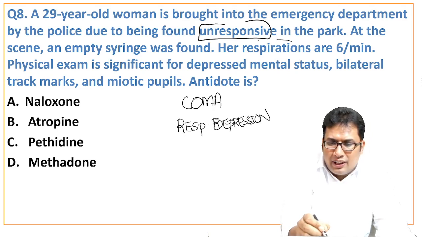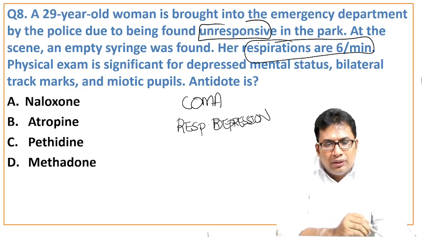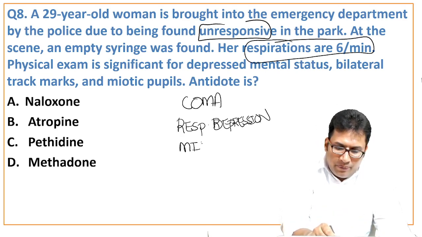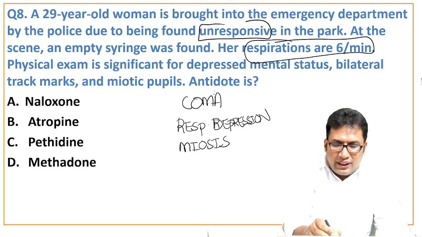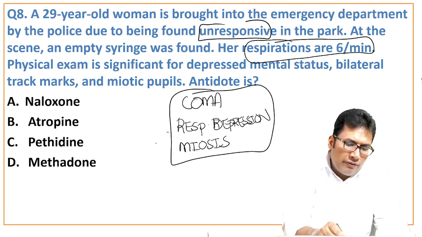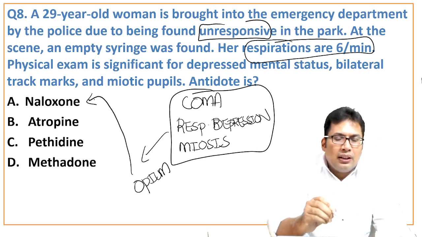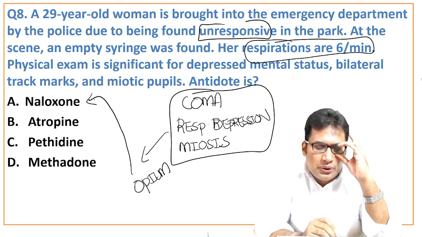You can see the respiratory rate is 6 per minute, and also there is miosis. So it is the triad of opium poison. What is the agent that is used? That is naloxone.